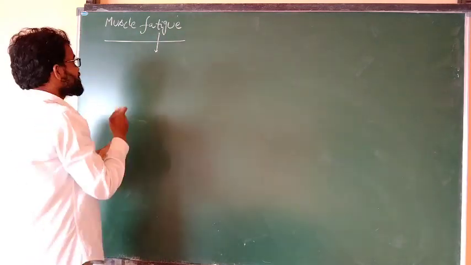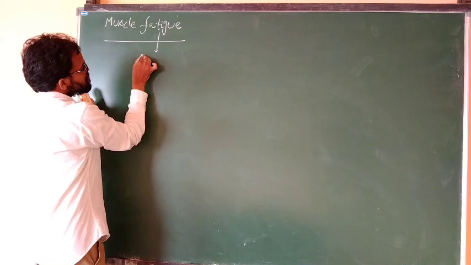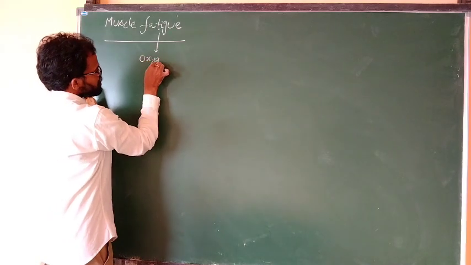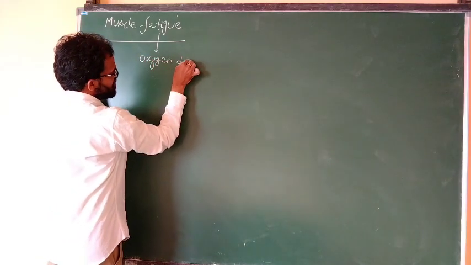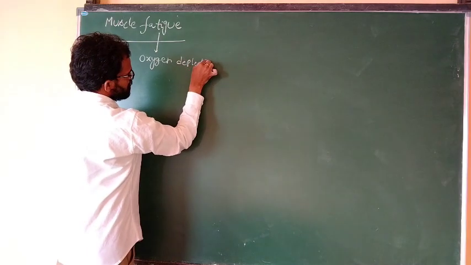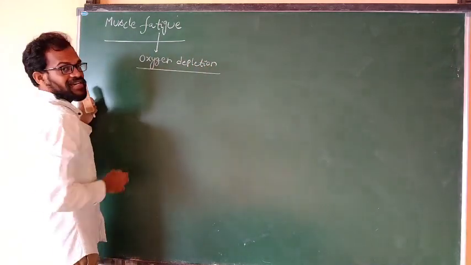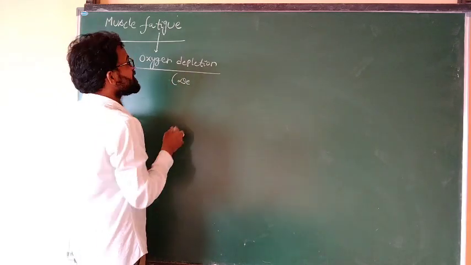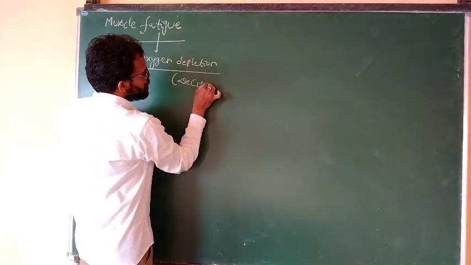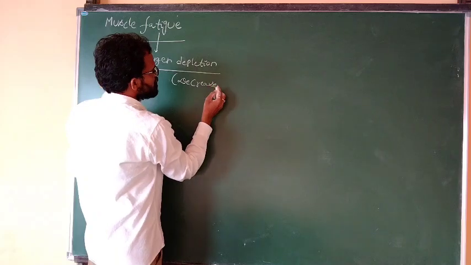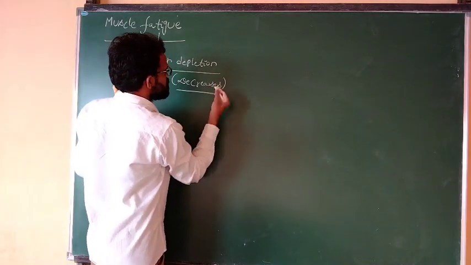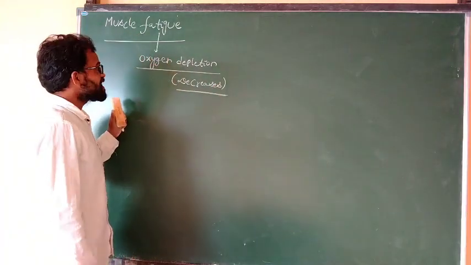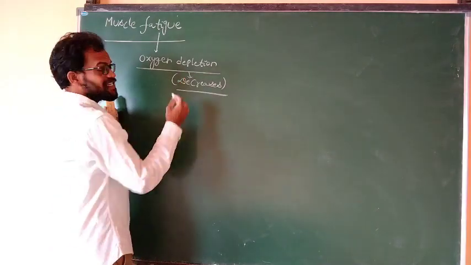Fatigue means oxygen depletion. Oxygen depletion means the oxygen content decreases.